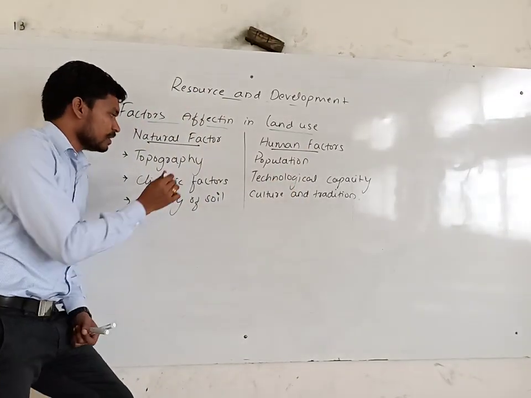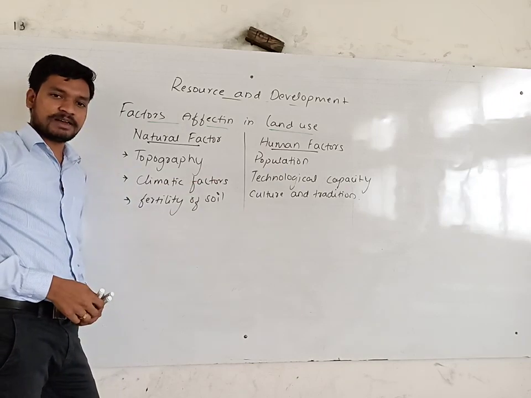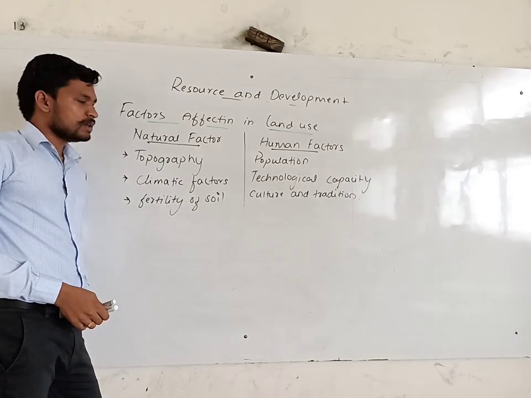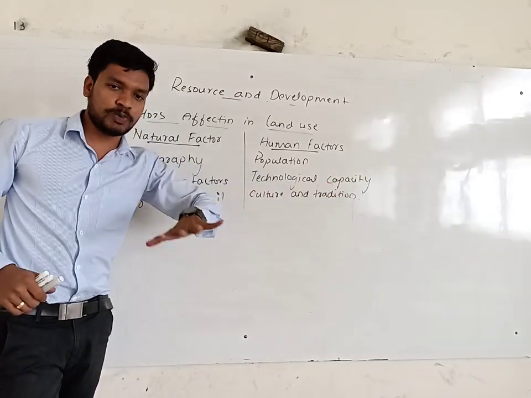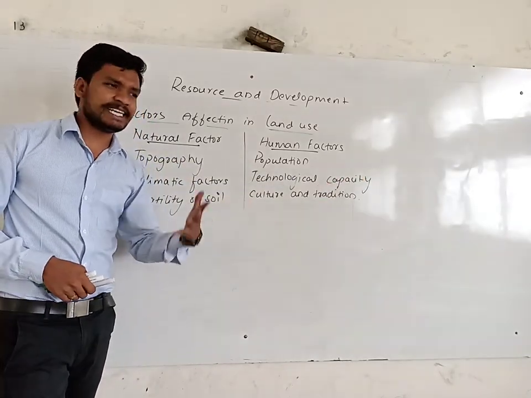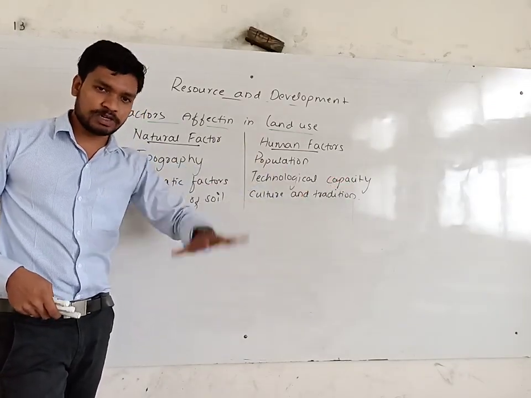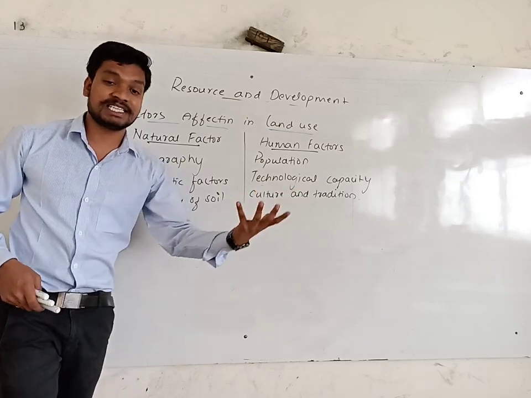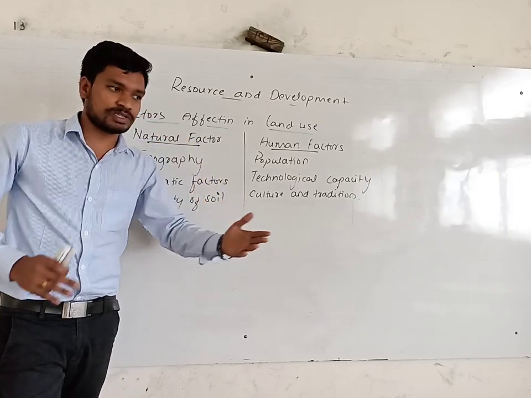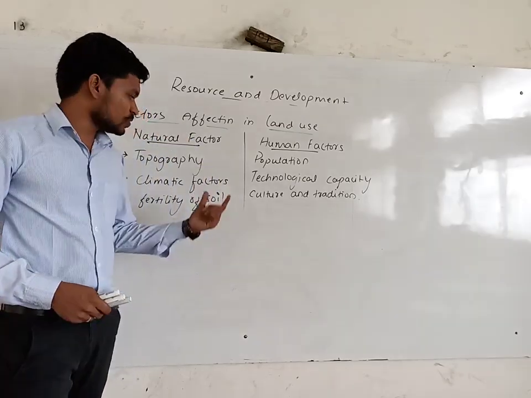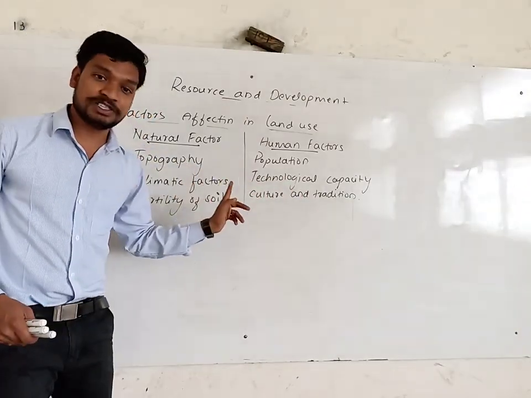Natural factors, topography. Topography is the relief features, different landforms on the earth's surface. So how does it affect? Suppose we get a plain topography, we tend to settle there because the plain topography supports the growth of crops, like agricultural activity. Then we can get transportation facilities easily there. We can construct our houses and have settlements there. So the plain topography, plain relief features, helps and influences.